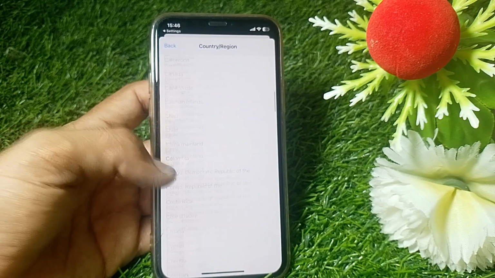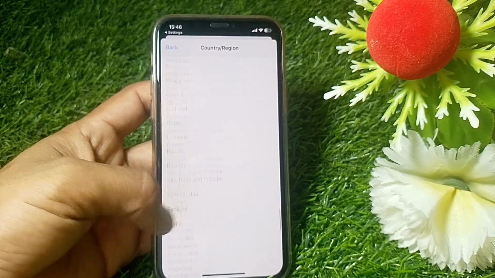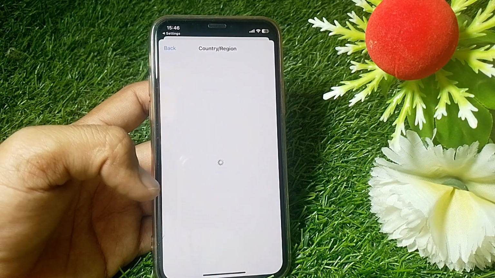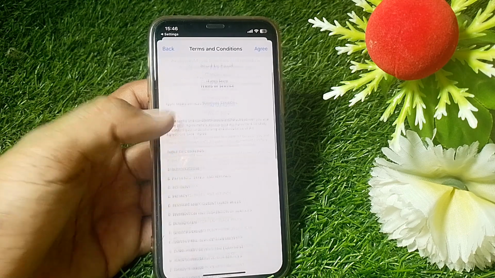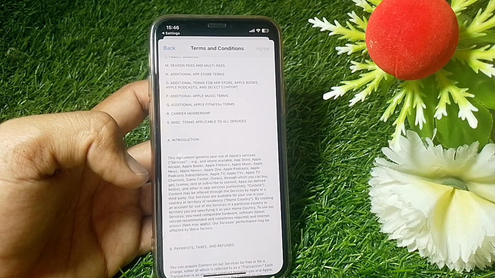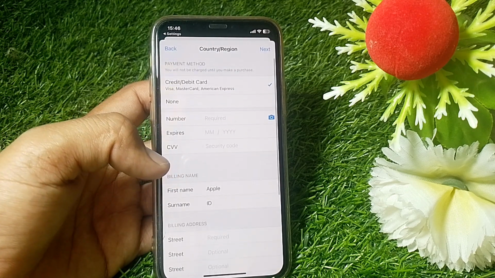You can see a lot of countries, and from here you have to select your country. After selecting the country, put in the credentials. Then you can see the terms and conditions. If you agree, tap on Agree. Now wait some seconds, and here you have to select your payment method.